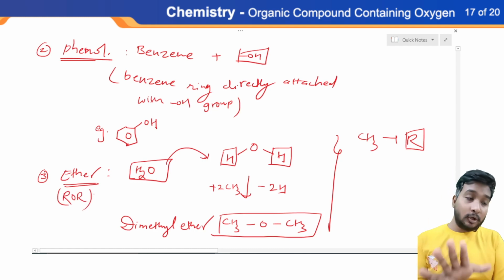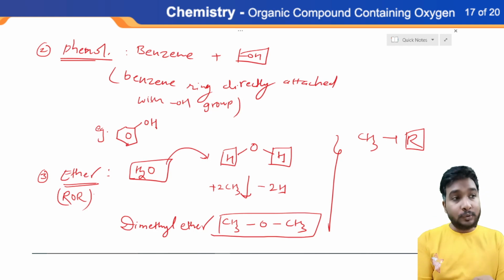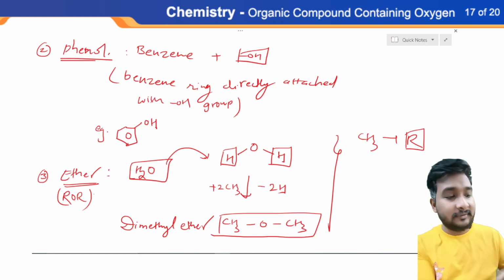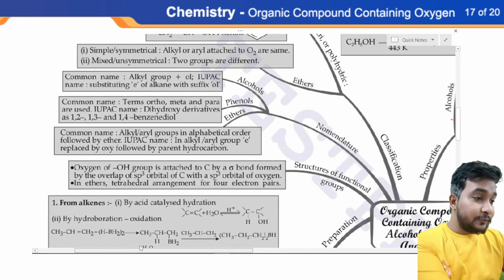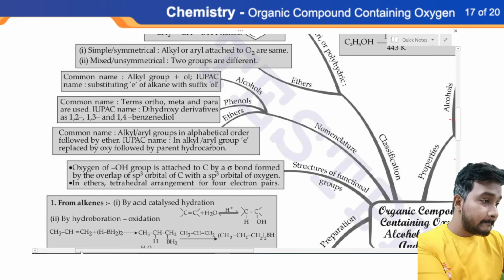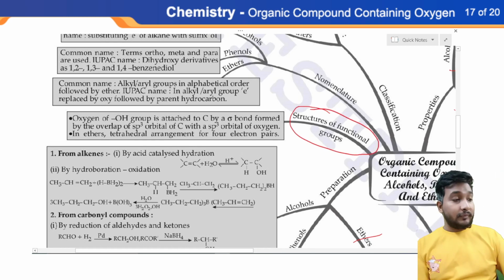Okay, so I hope all the definitions are simple and clear to you, because if you understand these three definitions, then the whole flowchart will be easier for you. I guarantee you. How? Let's move on to the flowchart. Now, first of all, we are discussing the structure of functional group. In this topic, what is the flowchart saying?